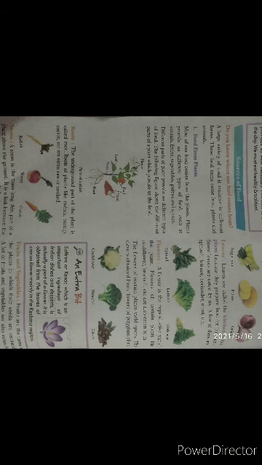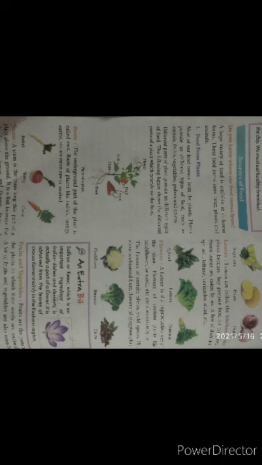Leaves are called the kitchen of the plant because they prepare food for the plants. And some leaves are eaten by us. A few of them are spinach, lettuce, coriander, mint, etc. That means some plants' leaves we also eat, and leaves are known as the kitchen of the plant. Why? Because plants prepare their food in their leaves.